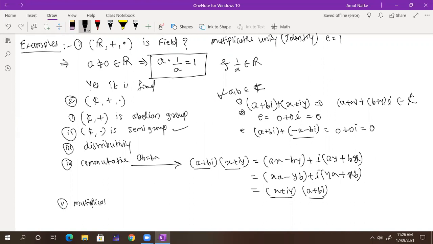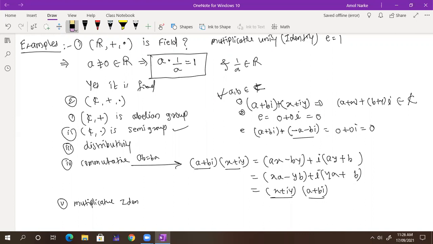Sir, in the first step, is it i into ay plus bx? Yes, in the first step, ax minus by plus i into ay plus bx, right? And down it is xb. Yes, because the real numbers are commutative.